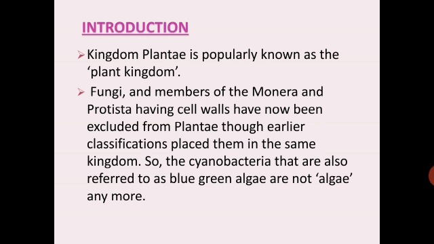So, the cyanobacteria that are also referred to as blue-green algae are not algae anymore. Thus, according to five kingdom classification, the kingdom Plantae includes algae, bryophytes, pteridophytes, gymnosperms, and angiosperms.